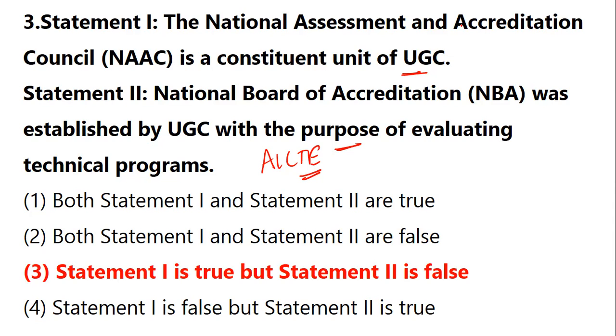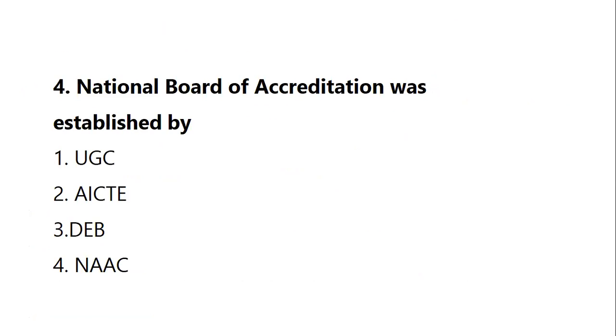Now, I have purposely brought one more question. See how they can give a slight change and come up with another question. In the next question itself, you'll see now here. National Board of Accreditation was established by. So now they have asked who established the National Board of Accreditation. Either it is UGC, AICTE, DEB, or NAAC. Now you know this answer, obviously. You should be knowing very well because just now we have done it in a proper way.